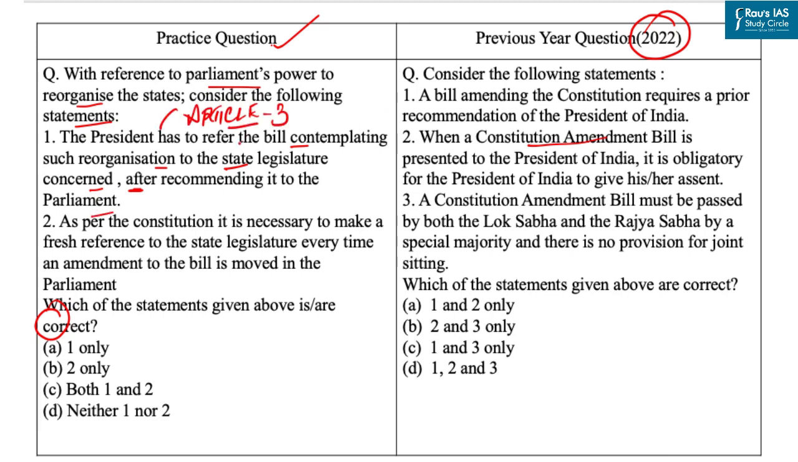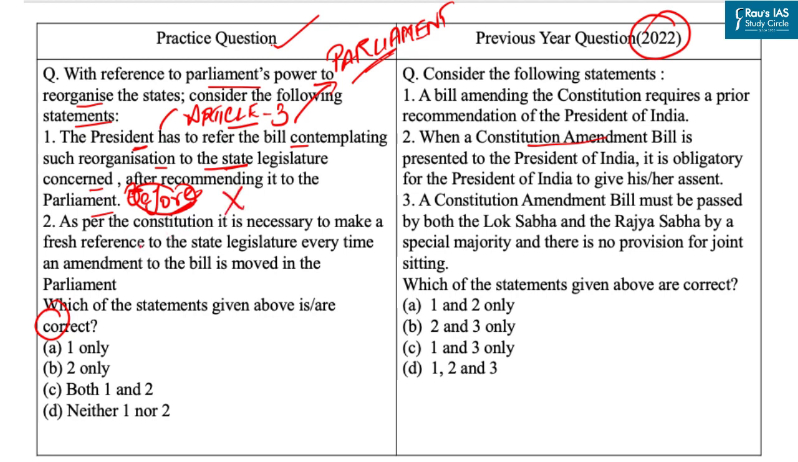Now, Article 3 relates to the formation of or changes in the existing states of the Union of India. And this particular article lays down 2 conditions in this regard. First one is, a bill contemplating the above changes can be introduced in Parliament only with the prior recommendation of the President. Second, before recommending the bill, the President has to refer the bill to the state legislature concerned for expressing its views within a specified period. So, referral should be made before the recommendation, not after. So, with this, our first statement is incorrect.